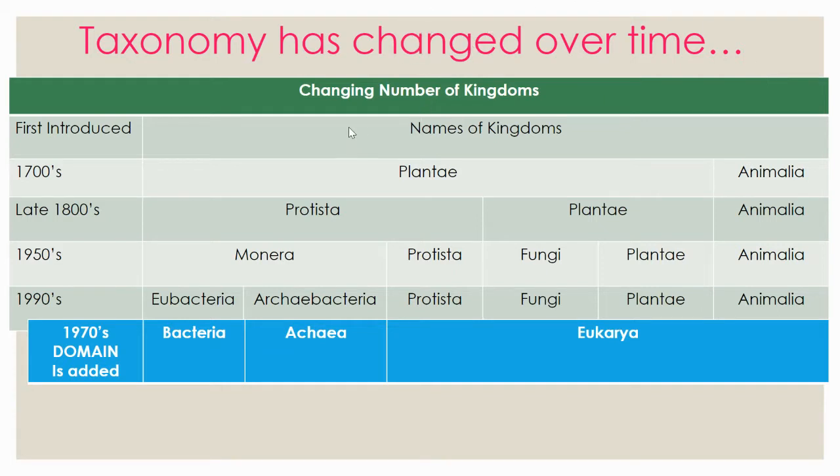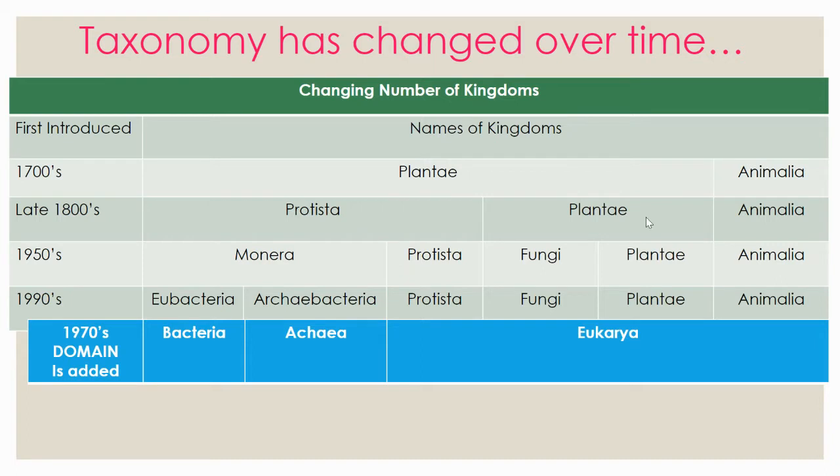When the idea of taxonomy was first introduced, we just had the names of the kingdoms. And in the 1700s, when Carolus Linnaeus was working on this, we had animals and plants. That was it. And he didn't really know that there were fungi, that mushrooms were different from plants. He thought they were the same. So that's in the 1700s. With more technology, we have actually got animals, plants, and protista, which originally included microorganisms like bacteria that cause germs.